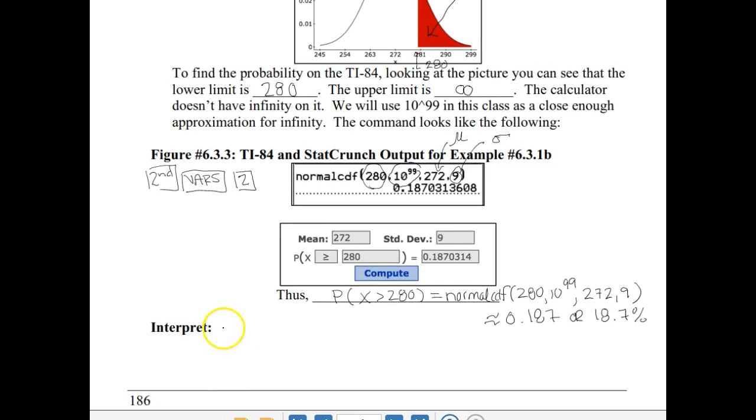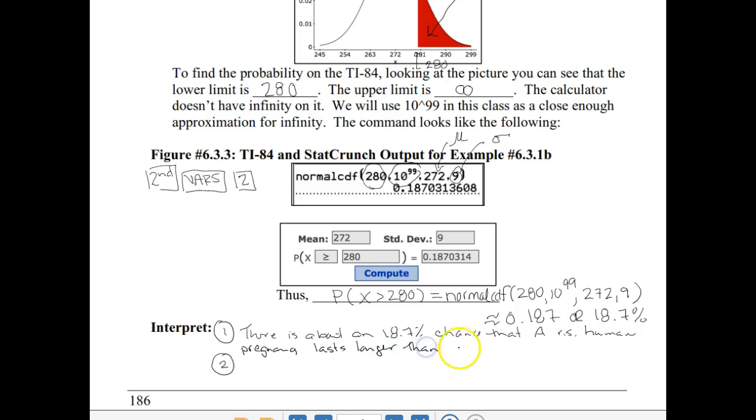This one I will interpret two ways, but on some future ones we'll interpret it one way, realizing there are always two ways to interpret these. We can interpret this percentage for an individual or as a percentage of all. So we could say that there is about an 18.7% chance that a randomly selected human pregnancy lasts longer than 280 days.